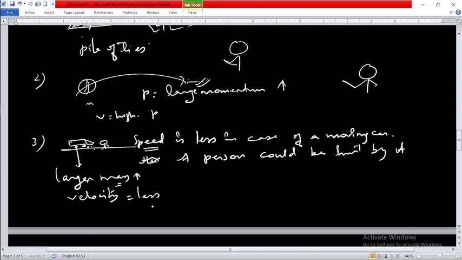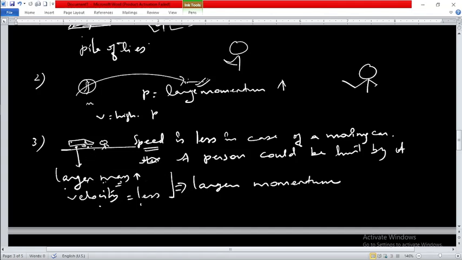When mass is larger and velocity is less, still it is going to create what? Larger momentum, isn't it? Because we know that momentum depends on two factors: one is the speed and the other one is mass. So if the velocity is less but the mass is higher, definitely there will be larger momentum, and due to that large momentum, the person could get hurt because of this car.